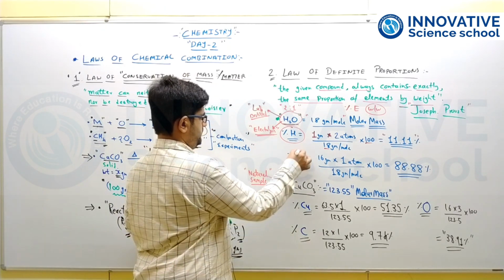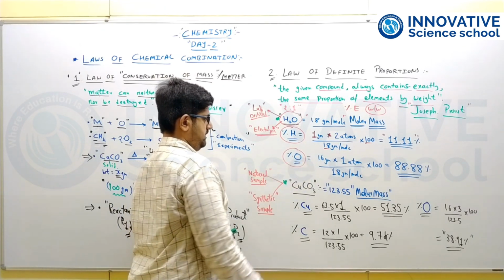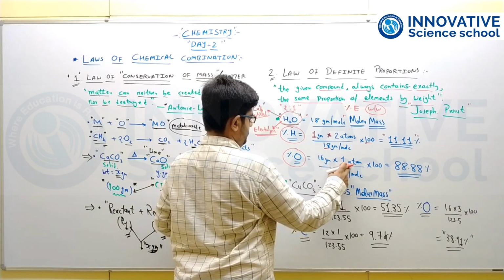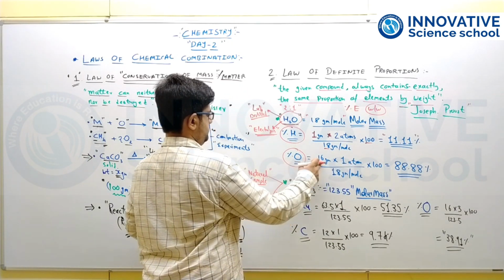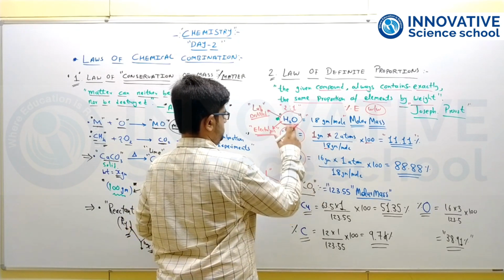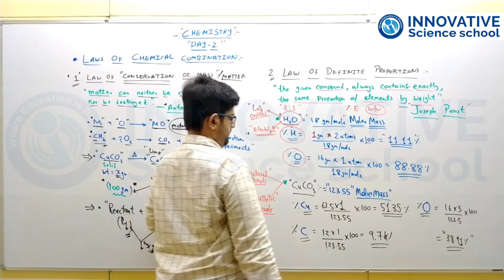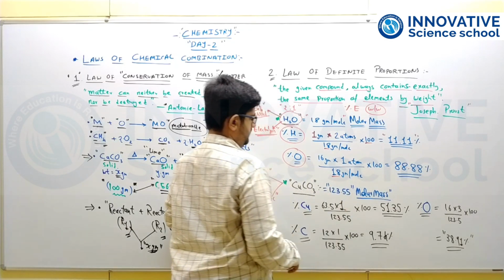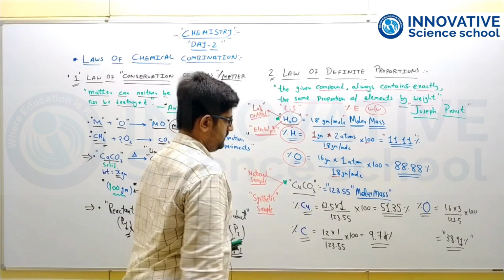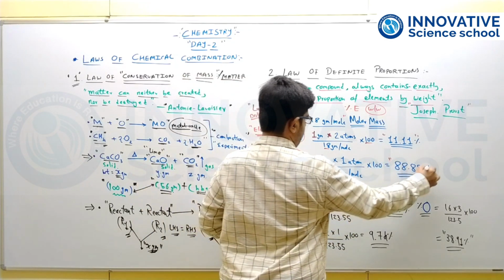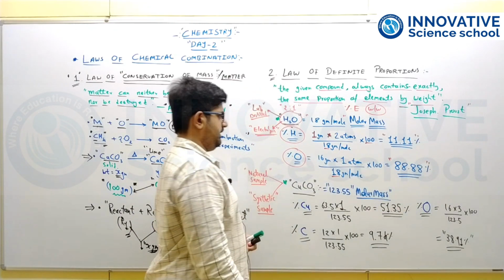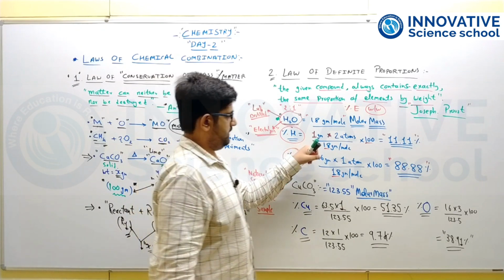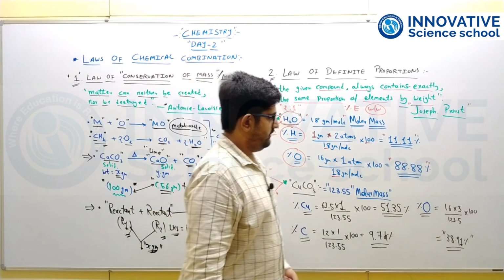Same way, the percentage of oxygen can be calculated as atomic mass multiplied by number of atoms. So here 16 is the atomic mass of oxygen and the number of atoms is 1 in water, divided by 18, that is the total mass of water, gives 88.88. So that is the percentage of oxygen, 88.88, and the percentage of hydrogen is 11.11.